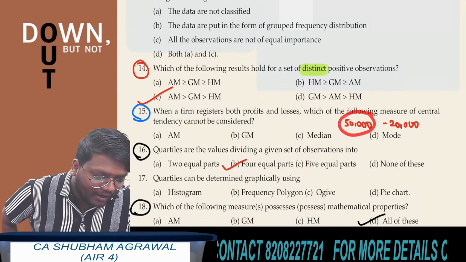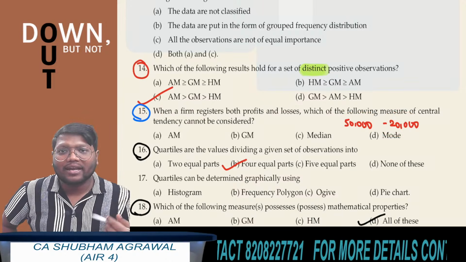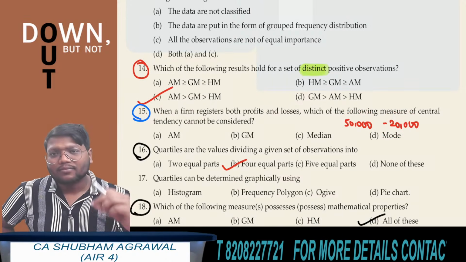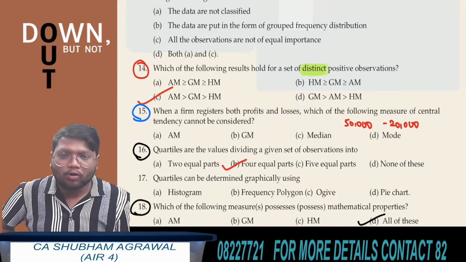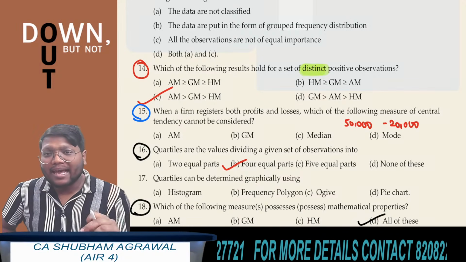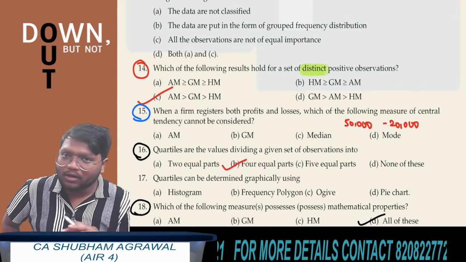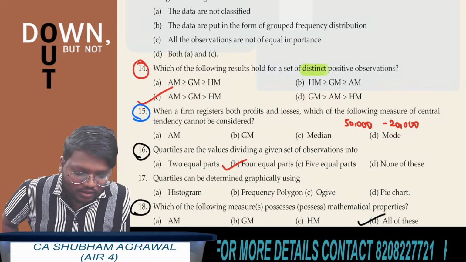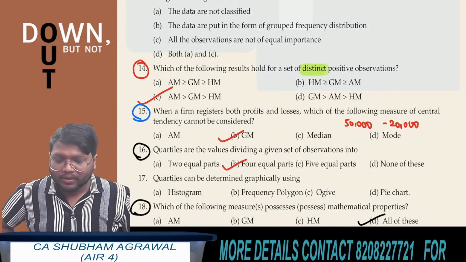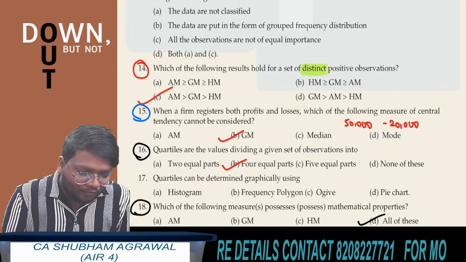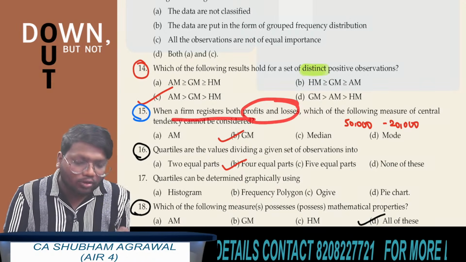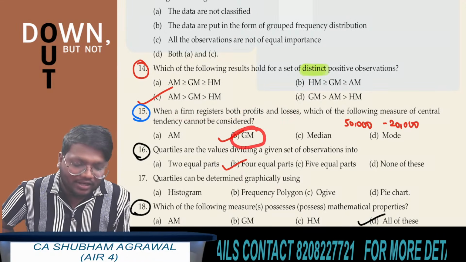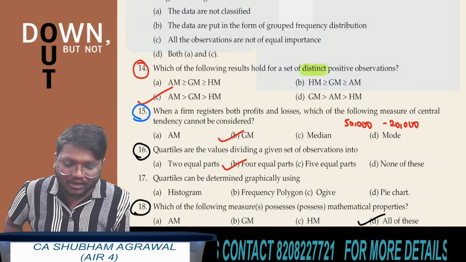So here, if you are finding the product of these two observations, it is negative, and the power is 1 by 2. There are only two observations, so the power is 1 by 2. Can we find the square root of a negative number? No, we cannot. So here, which option is correct? Option B. If a firm registers both profit and losses, then we cannot find the geometric mean. I hope all of you have understood this.